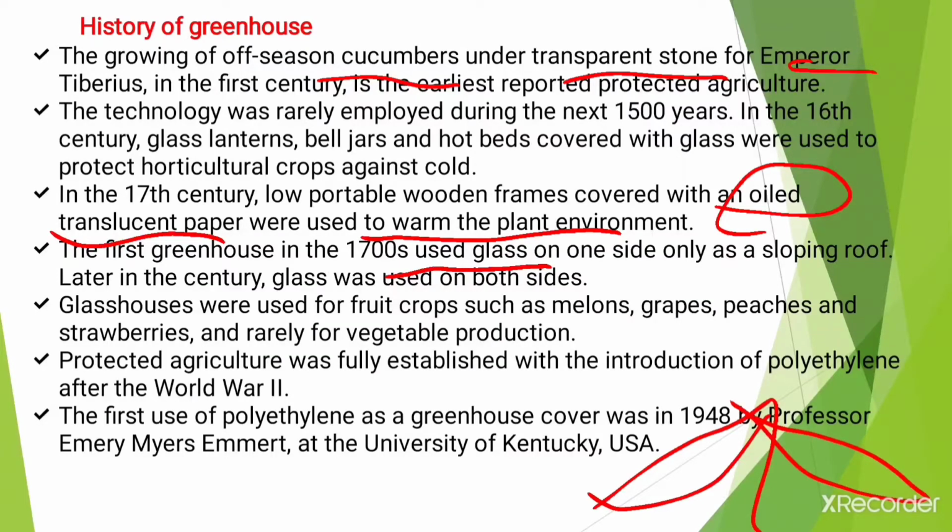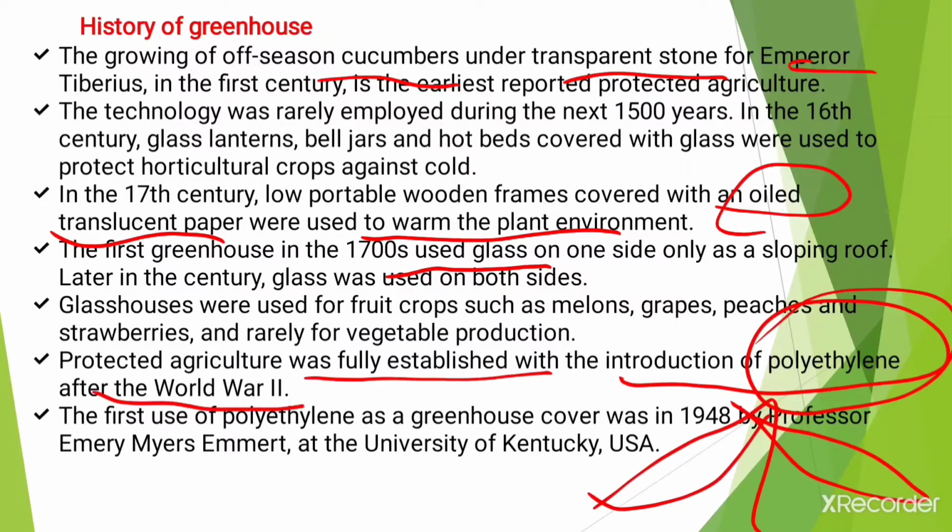Then glasshouses were used for fruit crops such as melons, grapes, peaches and strawberries, and rarely for vegetable production. And protected agriculture was fully established with the introduction of polyethylene after World War II. This is important.